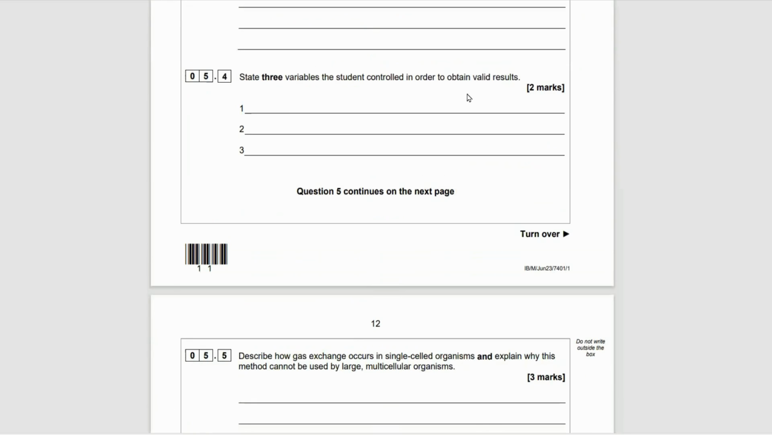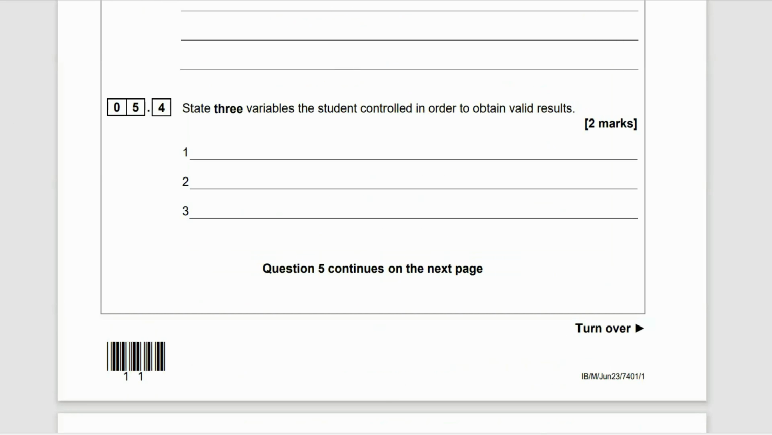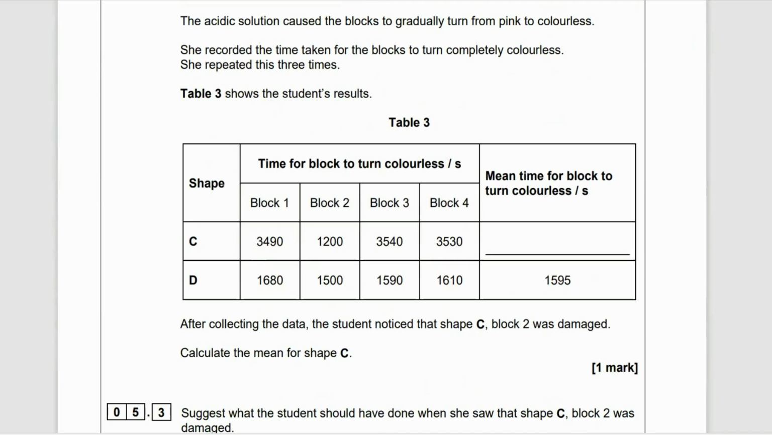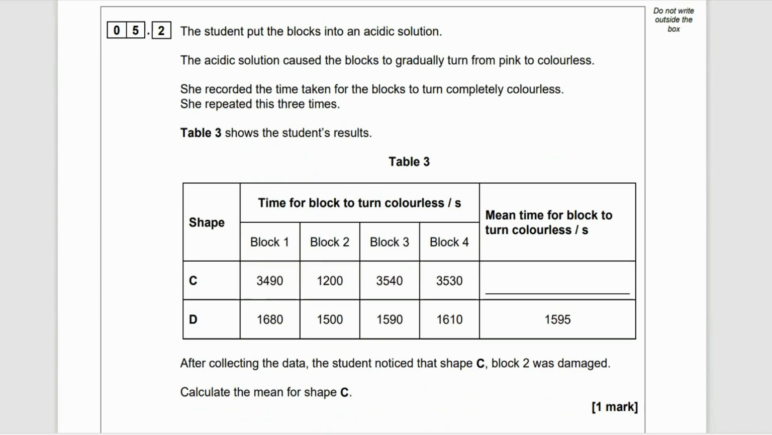Right, state 3 variables the student controlled in order to obtain valid results. So what are 3 things they should have controlled? Think about this experiment. Have a look what we're using. We're using an acidic solution. What should you keep the same about the acid? What should you keep the same about the agar? What should you keep the same about the time they were left in the acid? So think of all that.